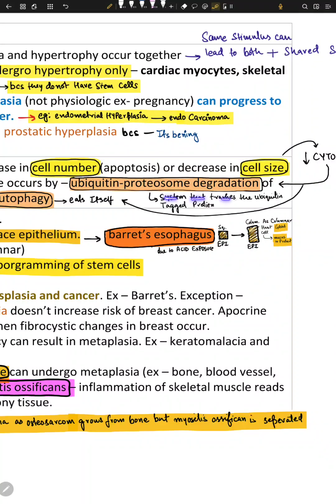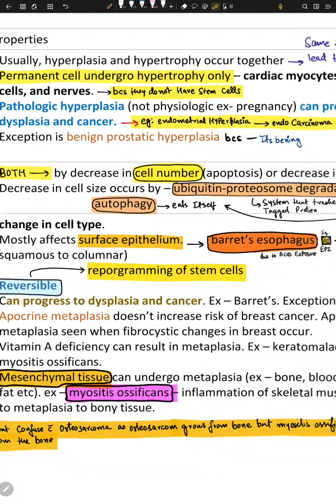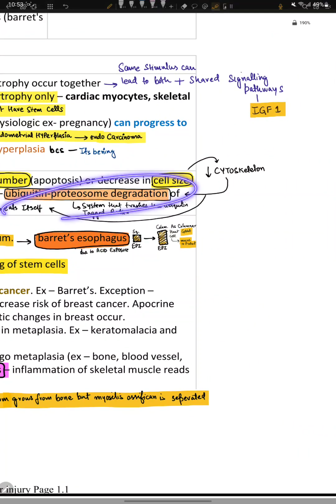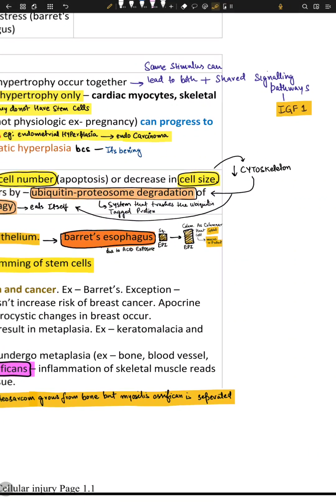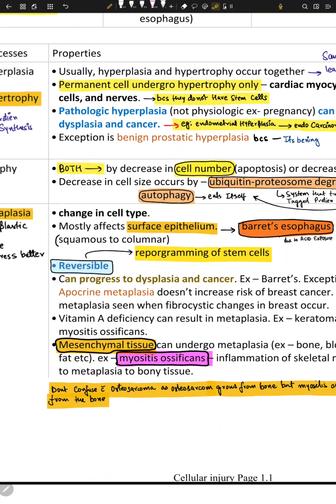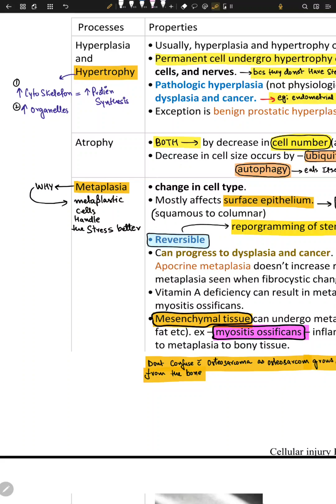them up. So the system that trashes the ubiquitin-tagged protein is called ubiquitin proteasome degradation, and the other process is called autophagy, and autophagy happens when the cell eats itself, when the cell eats its organelles itself, okay? So this is how the cell size changes, okay? And usually both of these processes lead to a decrease in the size of the cytoskeleton, and that's how the cell size and cell number decrease, okay? Cell number can also be decreased via autophagy. Cool. Okay, what about metaplasia?